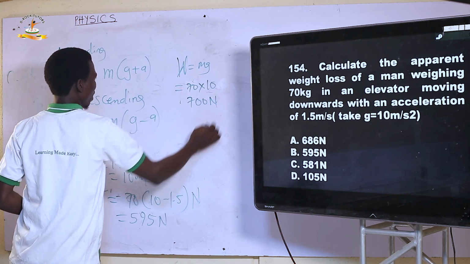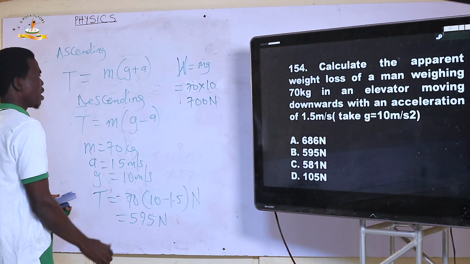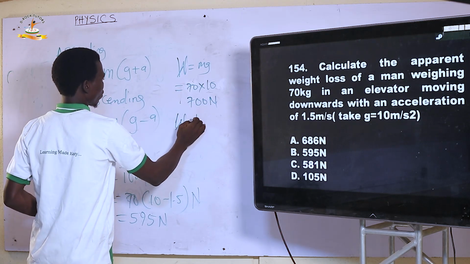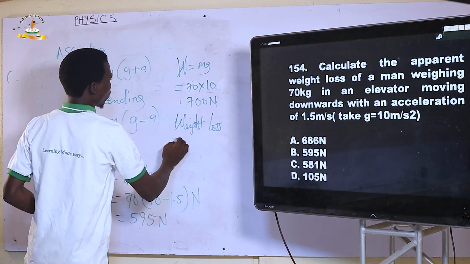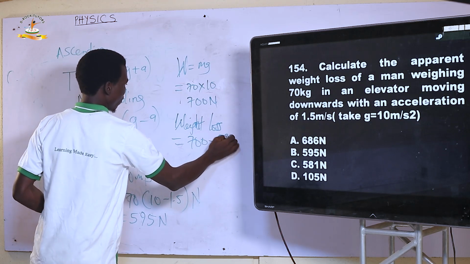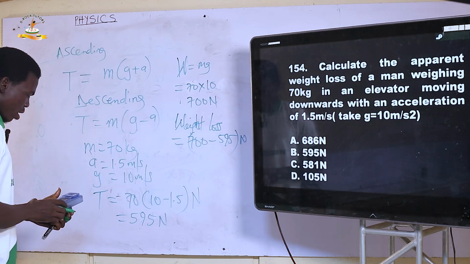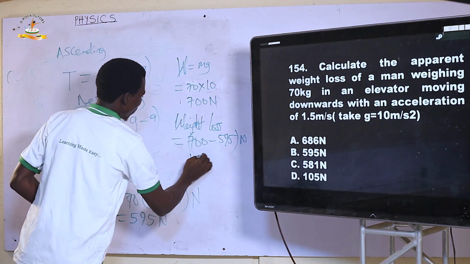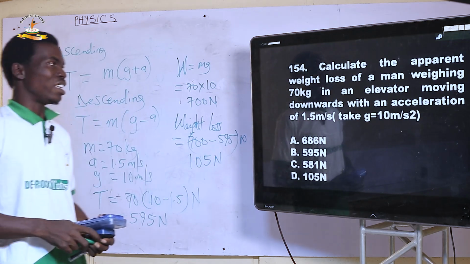700 Newton. However, the man is only experiencing 595 Newton. It means what? Apparent weight loss equals 700 minus 595 in Newton. And let's take a look at this, 700 minus 595, and this is what? 105 Newton. So the correct option there is option D.